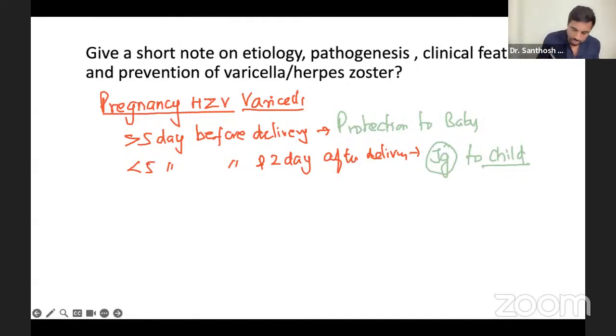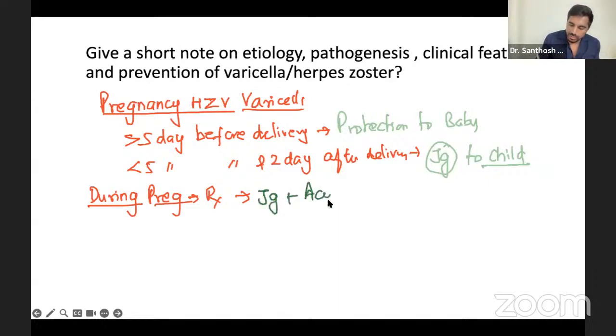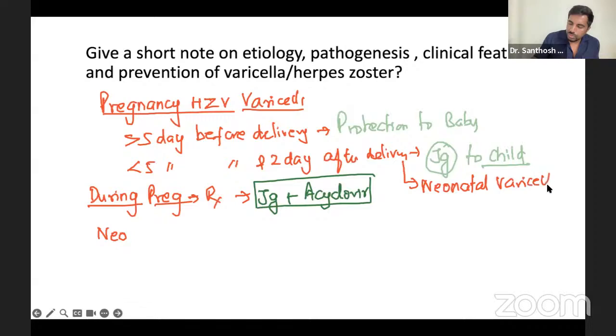Now, if these ladies acquired it during pregnancy, what treatment are you going to give? No vaccine, because the vaccine is a live vaccine. So you always give only IV immunoglobulin plus acyclovir. No vaccine. Immunoglobulin and acyclovir, that much only. Now, when it is less than 5 days before and 2 days after, the child will have neonatal varicella. For that neonatal varicella, you will be giving immunoglobulin to the child. Now there is something called congenital varicella.